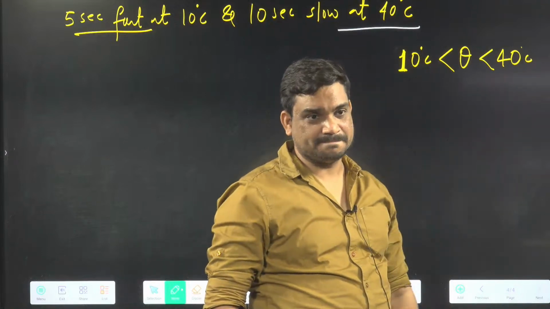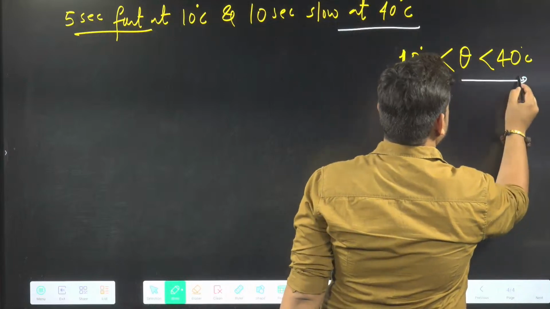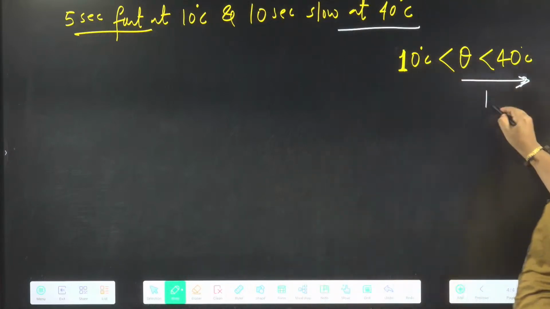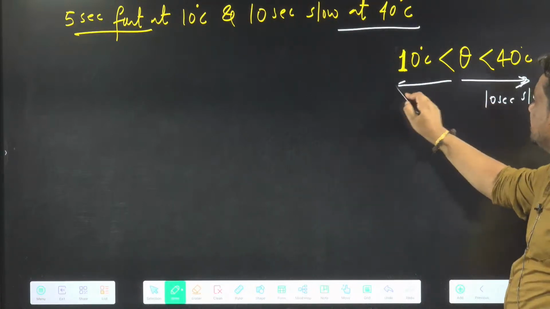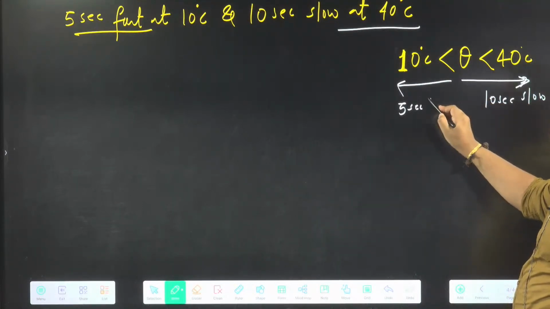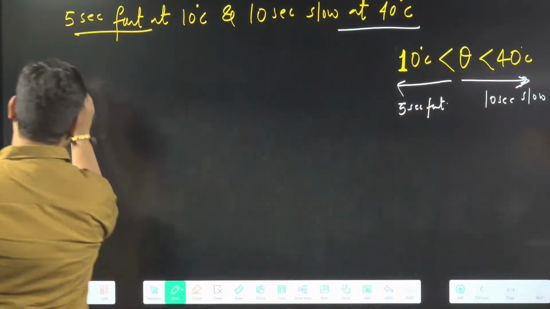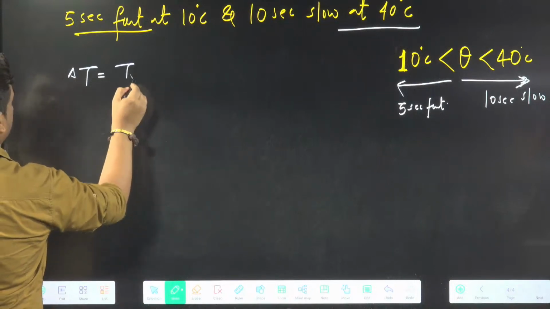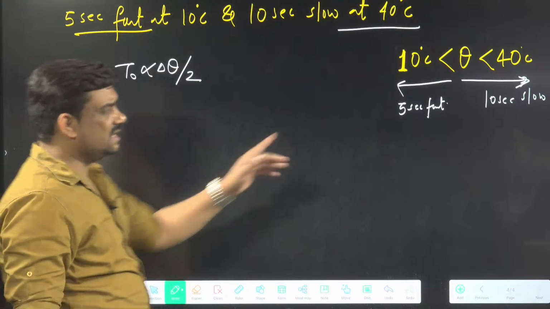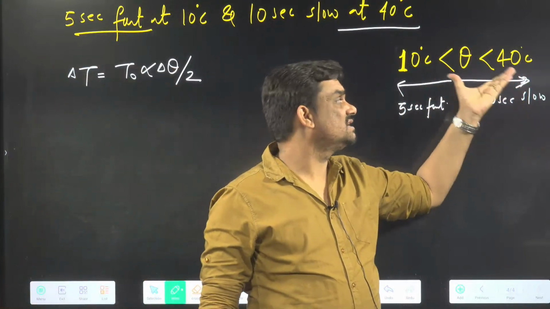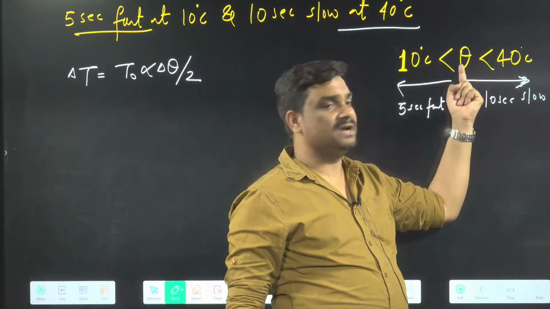Now when I am moving theta to 40, it becomes 10 seconds slow. But when I am going this side, it becomes 5 seconds fast. So I have to use this formula for the change: delta T equals T naught alpha delta theta by 2. From theta to 40, delta T is 10 seconds and the temperature difference will be 40 minus theta.